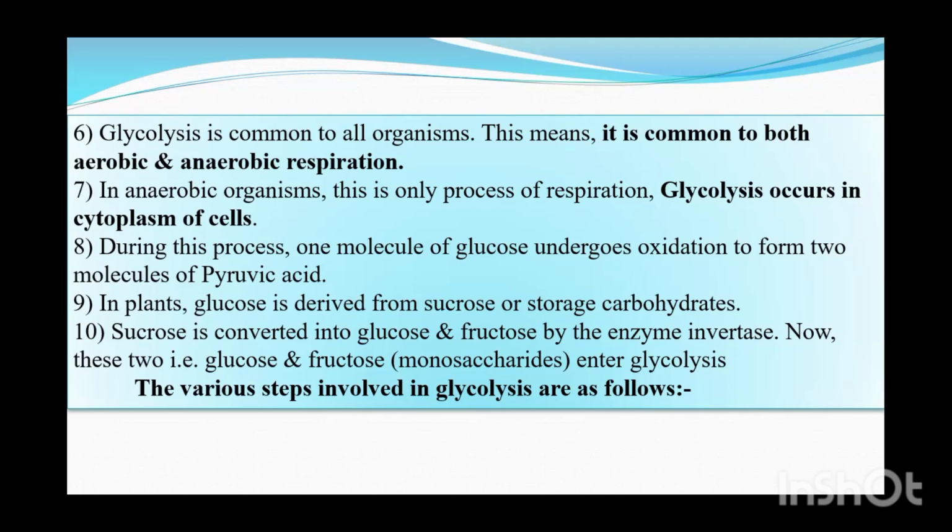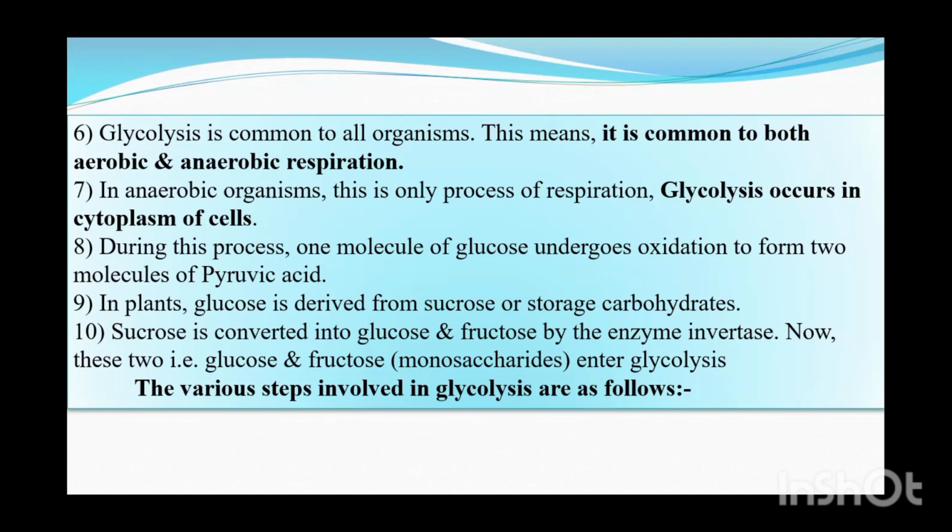It occurs in the cytoplasm of the cell. Very importantly, normally we say respiration takes place within the mitochondria. Brother, no, the first step of respiration occurs in the cytoplasm, then the second phase in the mitochondria. So glycolysis is occurring within the cytoplasm of the cell. And during this process, one molecule of glucose containing 6 carbon undergoes oxidation to form 2 molecules containing 3 carbon. Pyruvic acid will be produced.